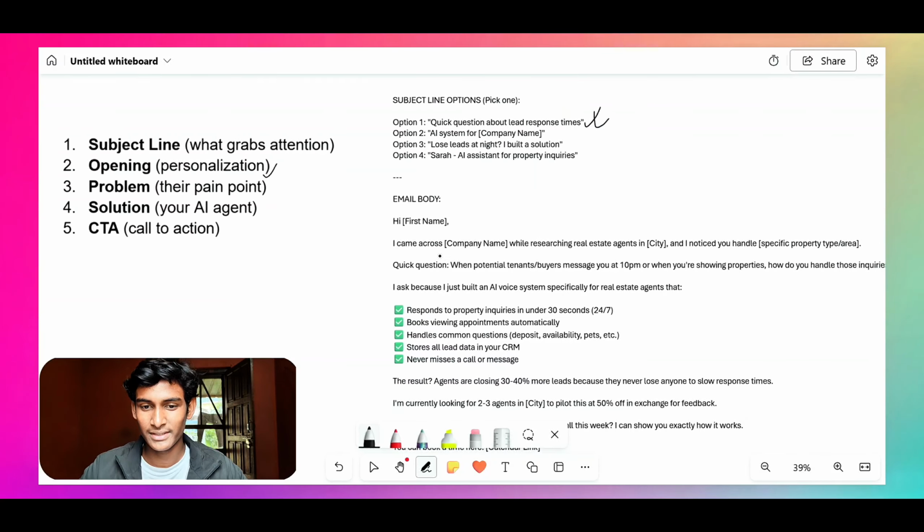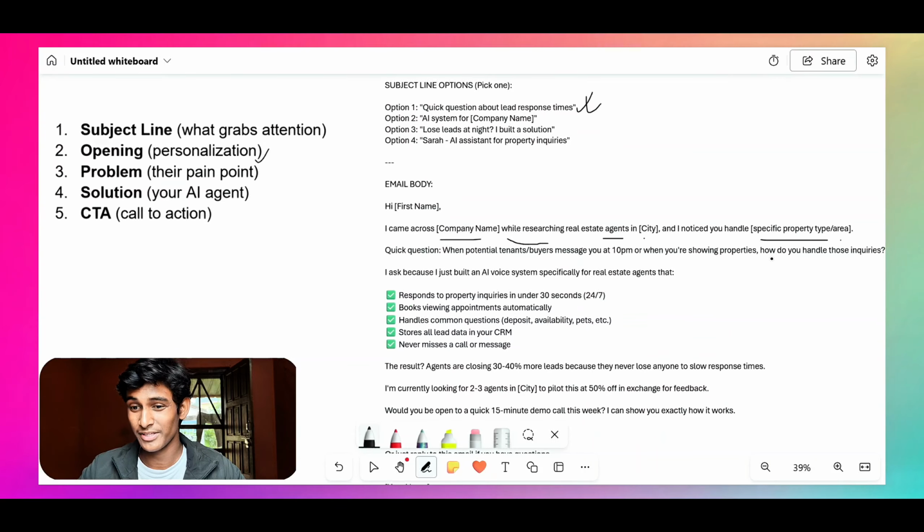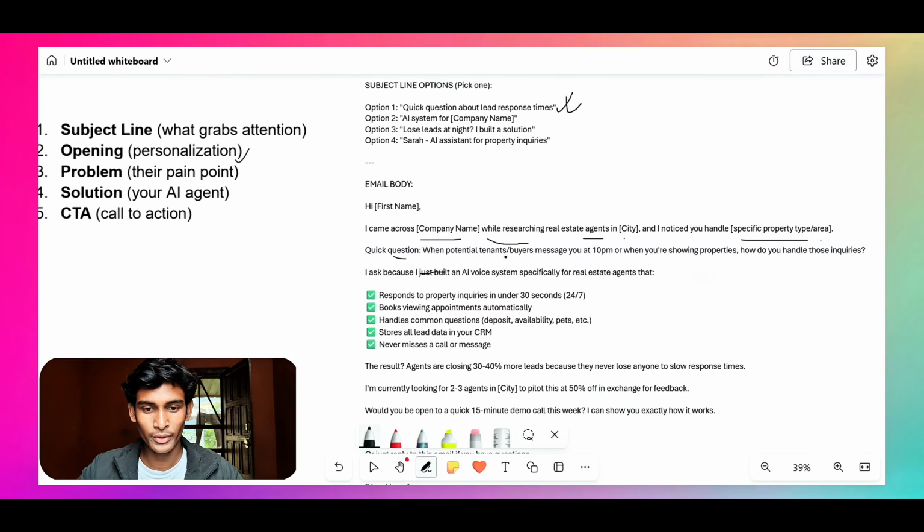So for example, as you can see here, I came across the name of the business while researching real estate agencies in the city that it is located in, and I noticed you handle a specific property type in an area. We're going to enter that based on the business we are sending the email to, right? And then we're going to ask a quick question: when potential leads or customers message you at 10 p.m. or when you are showing properties, how do you handle those inquiries?